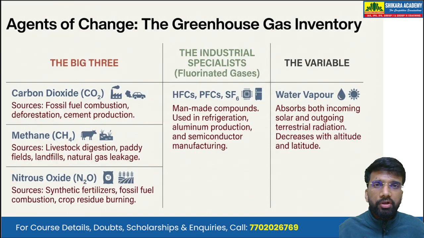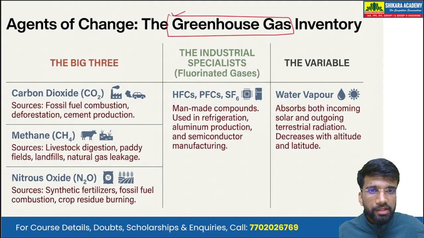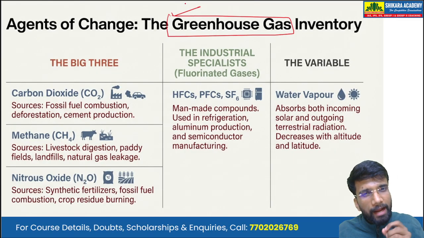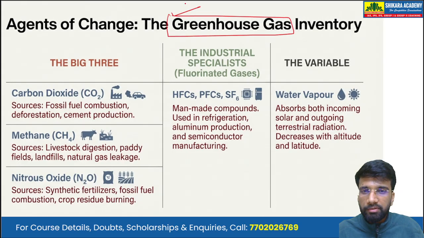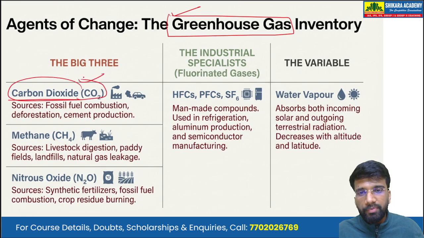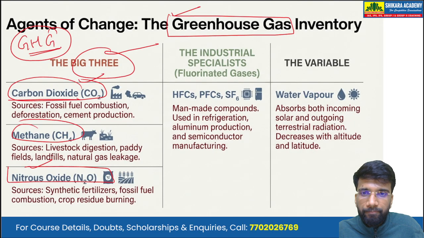Now, what are these greenhouse gases? The greenhouse gases are the gases responsible for the greenhouse effect. That means these are the gases that trap the outgoing terrestrial radiation from the Earth. So we have carbon dioxide as the main greenhouse gas, and we have methane and nitrous oxide. These three are known as the big three greenhouse gases. The greenhouse gases are referred to as GHGs.